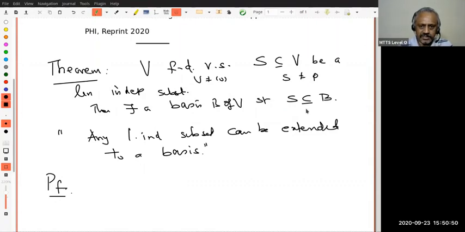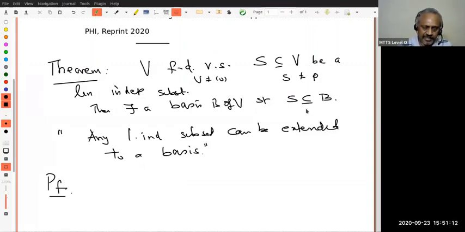So when it's extended to a linearly independent set, there are 2 such characterizations. One characterization said a basis is a maximal linearly independent subset. The other one said it's a linearly independent set which is also a spanning set, right?